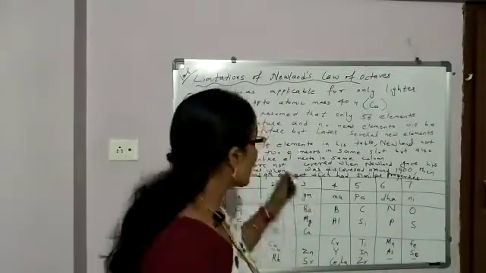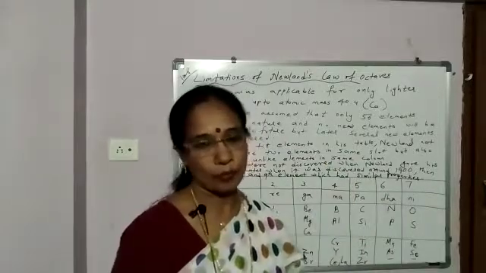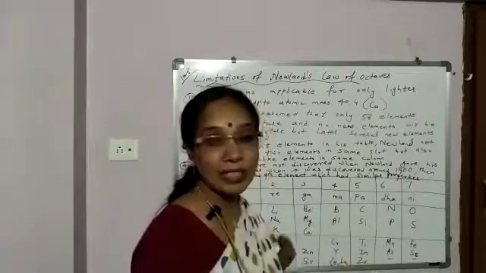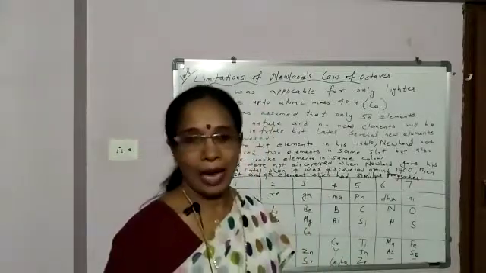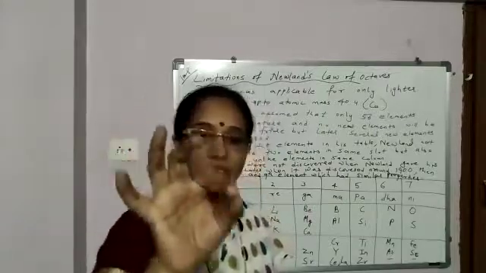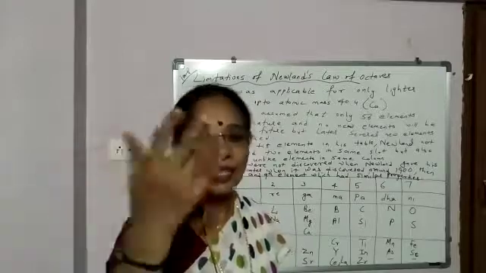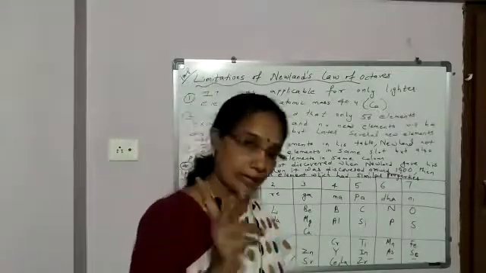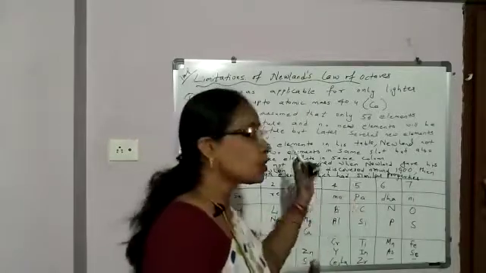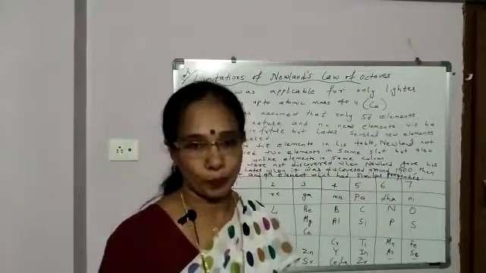So what was the limitation? What was the disadvantage in Newlands' law of octaves? At the time of Newlands, 56 elements were known, and Newlands assumed that only 56 elements existed in nature, and in future no new elements would be discovered. But later on many new elements were discovered and could not fit into his table. So this was one of the main disadvantages.